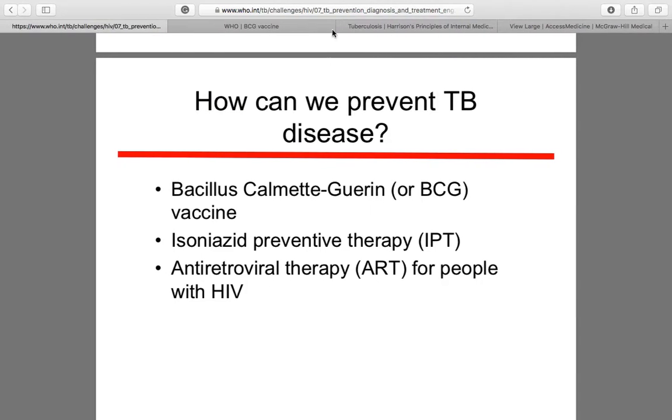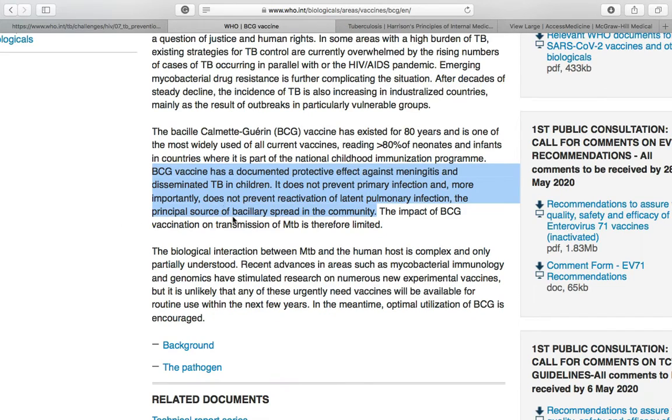Then I wanted to show you this WHO guideline related to BCG vaccination: BCG vaccine has a documented protective effect against meningitis and disseminated TB in children. It does not prevent primary infection and, more importantly, does not prevent reactivation of latent pulmonary infection. So since it does not prevent primary infection, we will leave BCG behind. This should not be our answer.